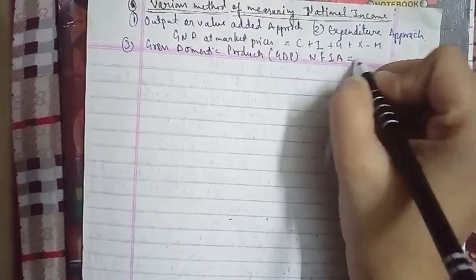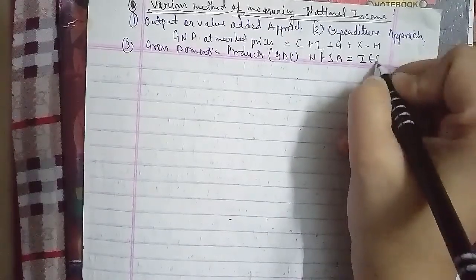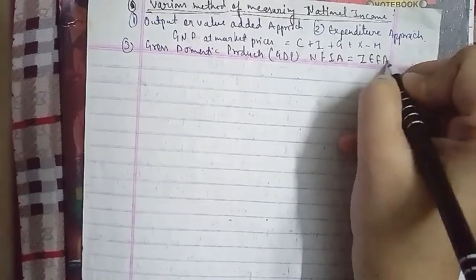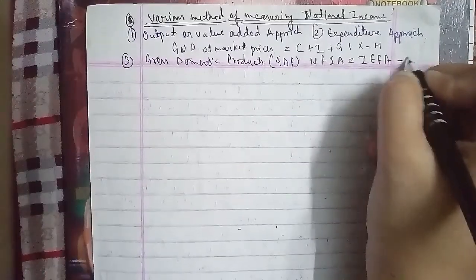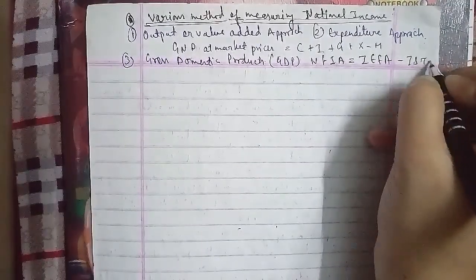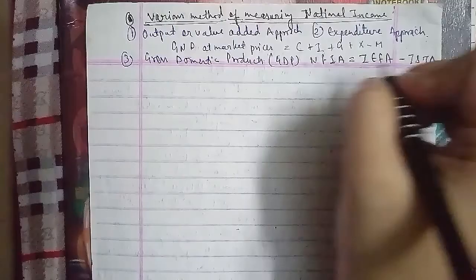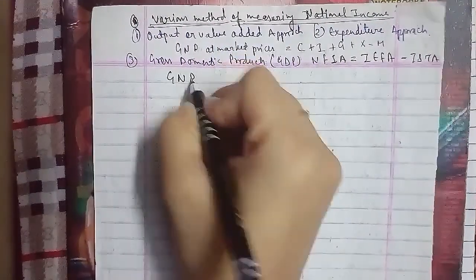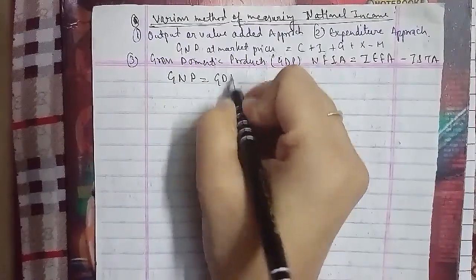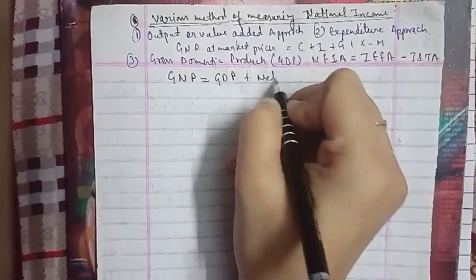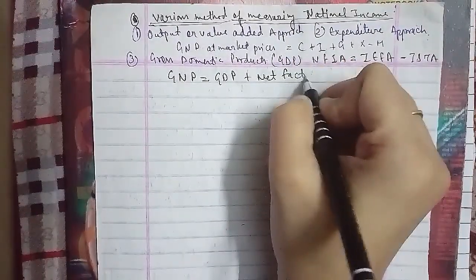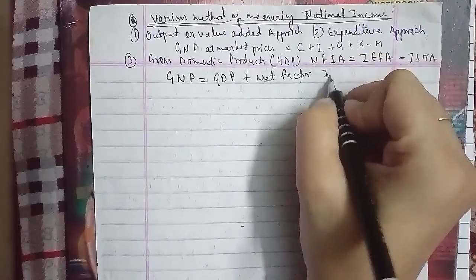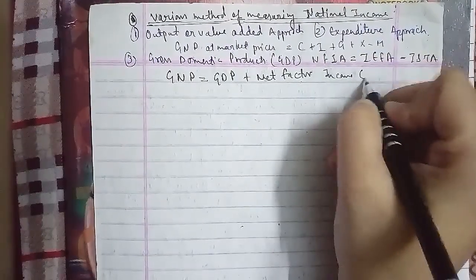So for the GNP, if I'm talking about that, GNP equals GDP plus net factor income earned from abroad. So GNP is equal to GDP plus net factor income earned from abroad as well.